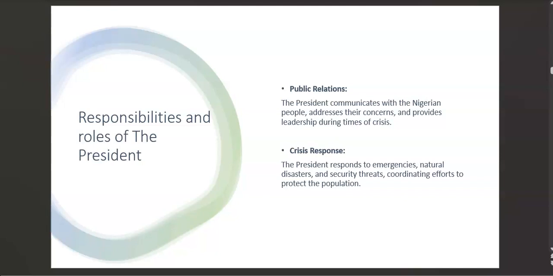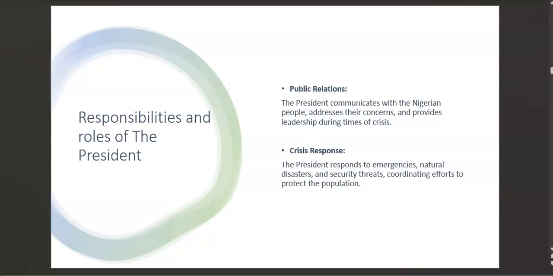Okay, so the public relations. The president communicates with Nigerian people, addresses their concerns, and provides leadership during time of crisis. When there's hunger in the country, or things are going badly in the country, the president addresses these concerns.